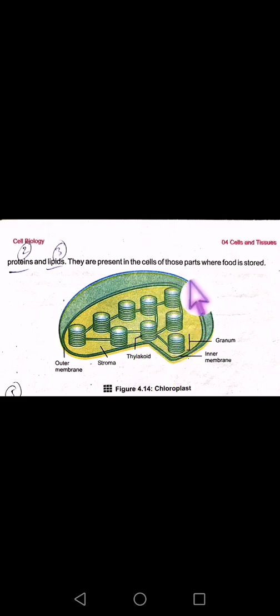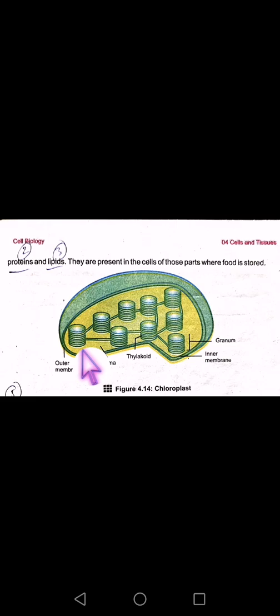One set of coins is called a granum. This whole set of thylakoids is called a granum, and they are submerged in the inner matrix that is called stroma. This inner fluid of chloroplast is called stroma.